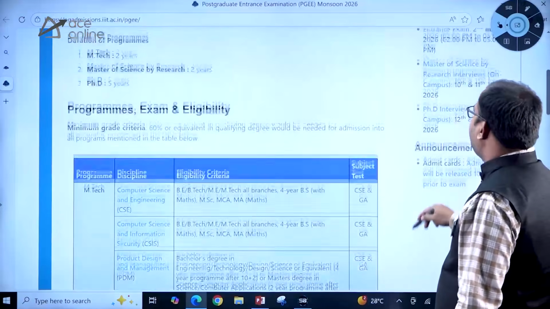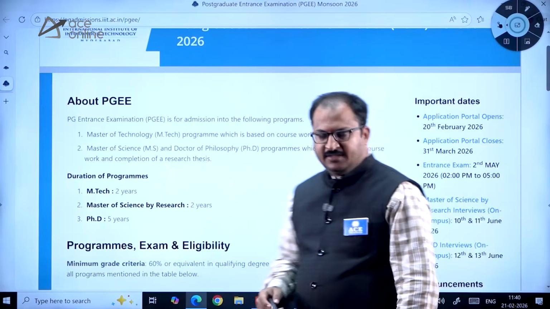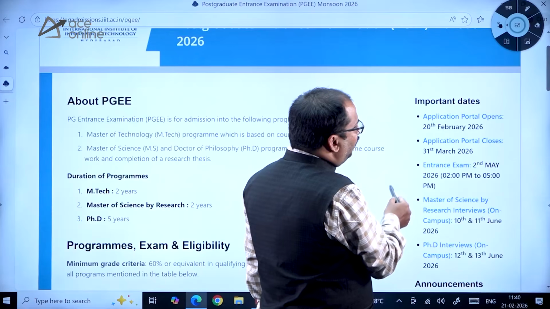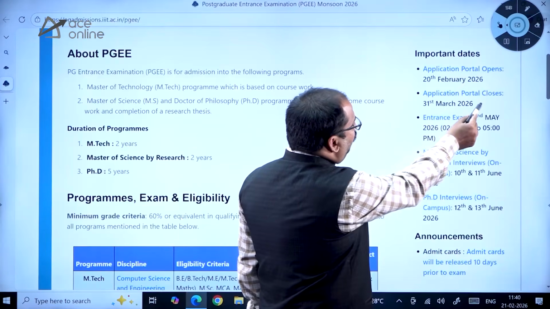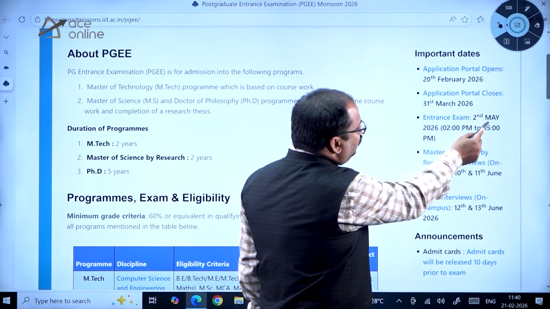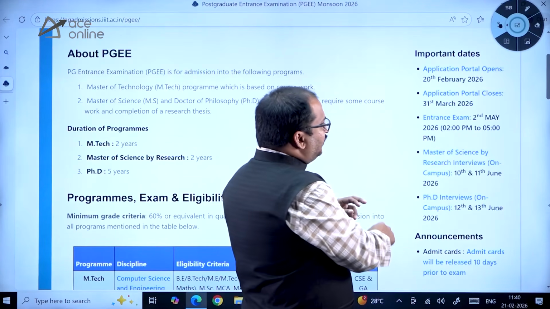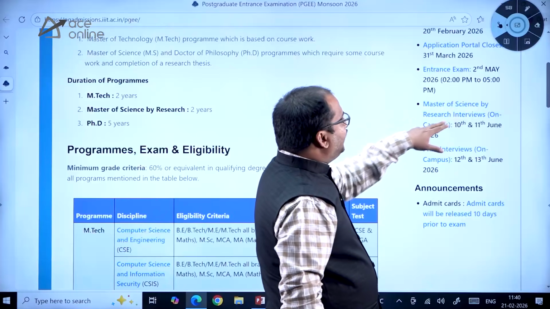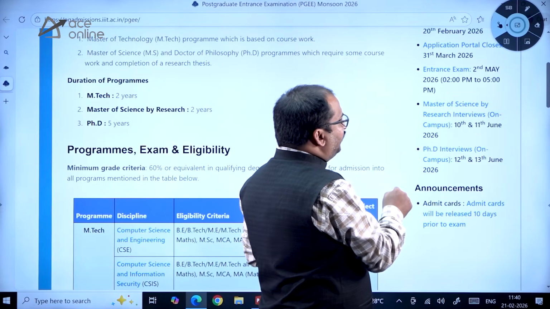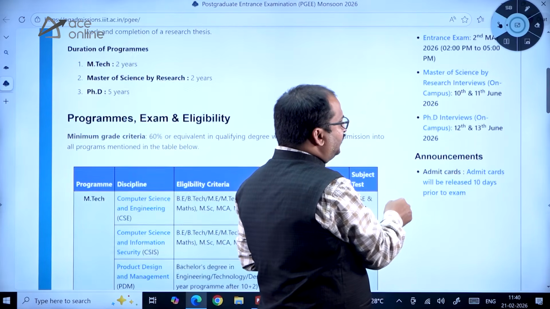So now let us see the important dates here, dear students. Important dates are given here. You can observe: application portal opens on 20th February 2026. Application portal closes on 31st March 2026. Entrance examination is on 2nd May 2026 between 2 PM to 5 PM. Then Master of Science by Research interviews on campus 10th and 11th June 2026. PhD interviews on campus 12th and 13th June 2026.